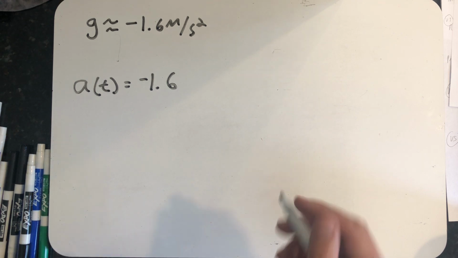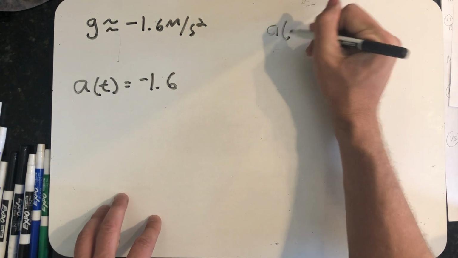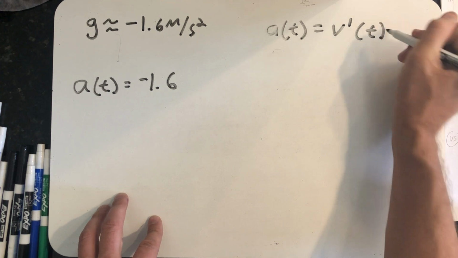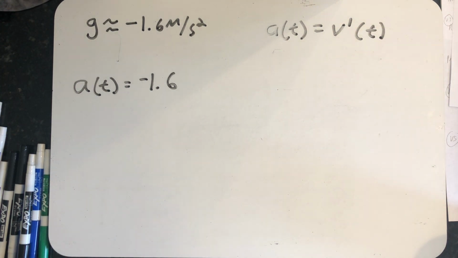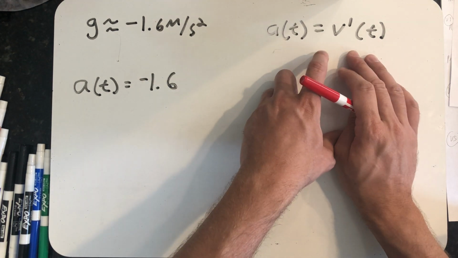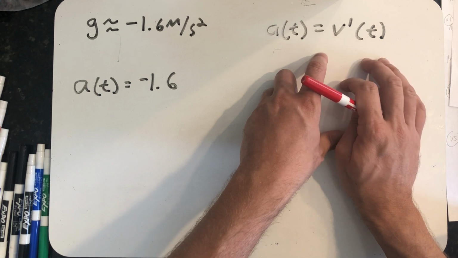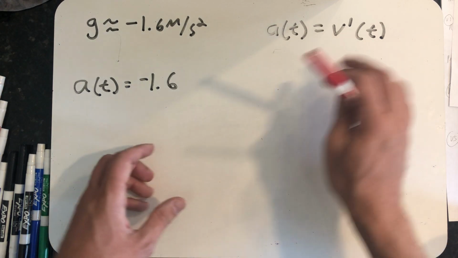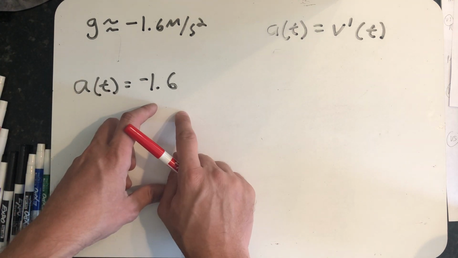Well, what I know about acceleration is that acceleration is the derivative of velocity. So what I really have there is a statement about a derivative. If I wanted to know a velocity equation for objects dropped on the moon, I'm looking for a function so that that's its derivative.